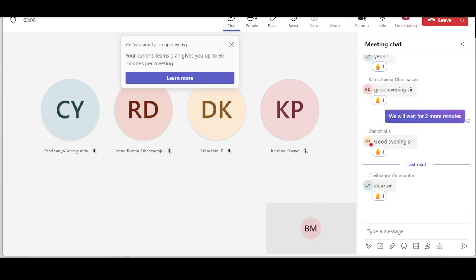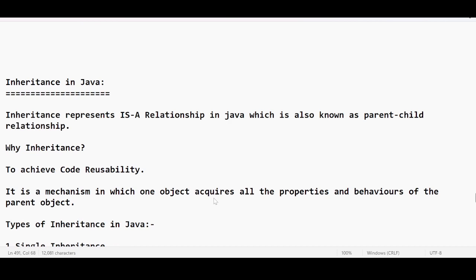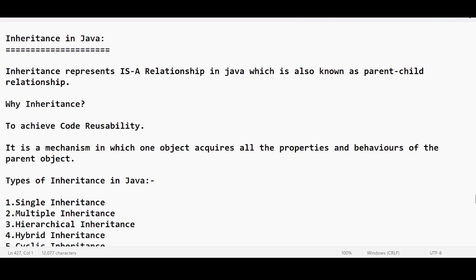Okay, we were discussing inheritance in Java. Inheritance is talking about which relationship? It is talking about the is-a relationship in Java. When a class has a relationship with another class, there comes the concept of inheritance. It always talks about the is-a relationship. The moment you hear the word inheritance, you should also get used to this word: reusability. Inheritance means reusability, as simple as that.